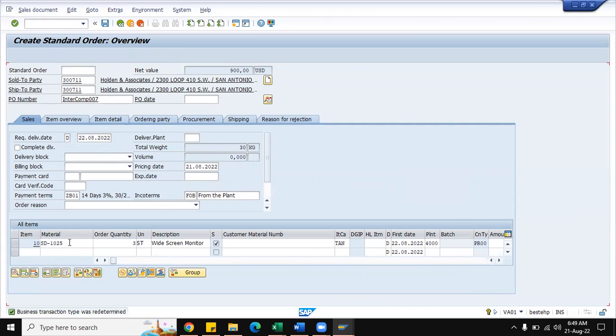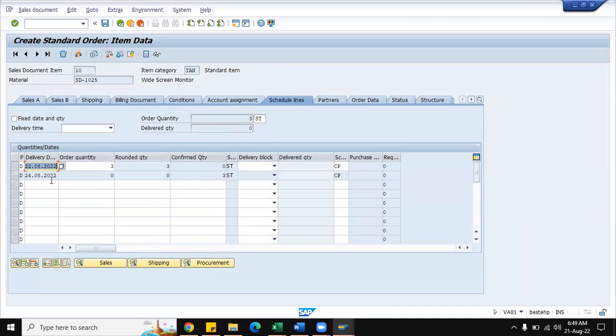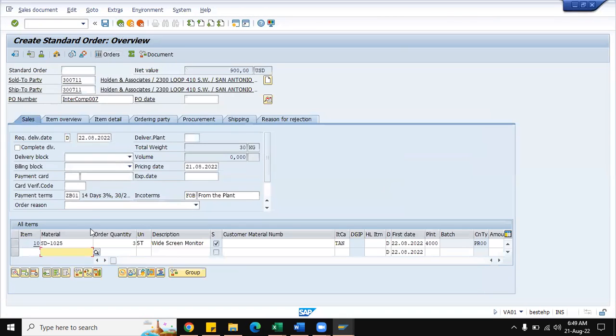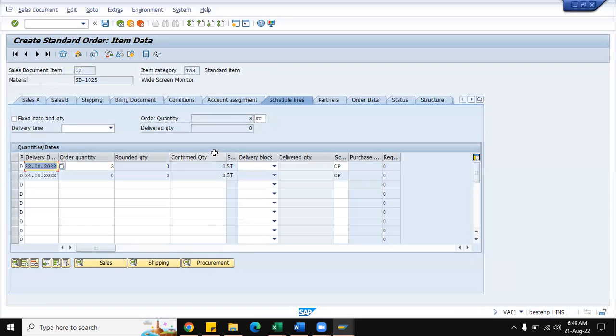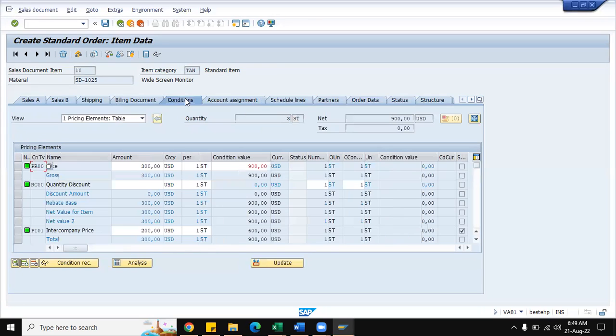Now let us see the schedule lines. Now you can see the availability date is 24th August. The system has confirmed automatically that by 24th August the stocks are available in the system to deliver to the end customer. And one more thing, I would like to show you the two conditions.